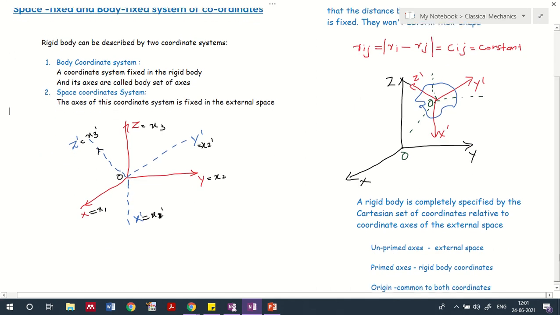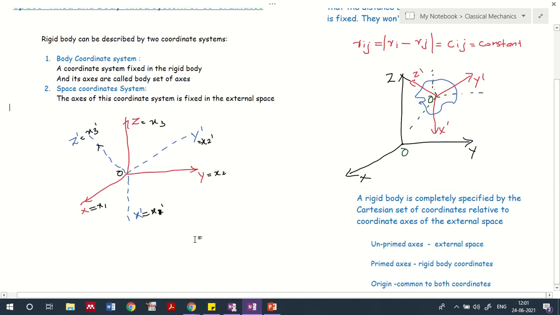Now, to know more detail about this, we consider the direction cosines. Look at the figure on the left-hand side of this presentation, where we have represented x, y, z. I didn't take the rigid body into consideration here.